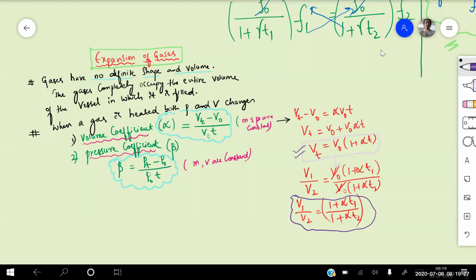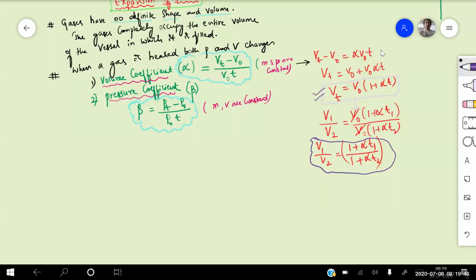Now, if I'm taking the volume at two different temperatures T1 and T2, V1 by V2 is equal to V naught into 1 plus alpha into T1 divided by V naught into 1 plus alpha into T2. That means V1 by V2 is equal to 1 plus alpha into T1 divided by 1 plus alpha into T2. Clear?